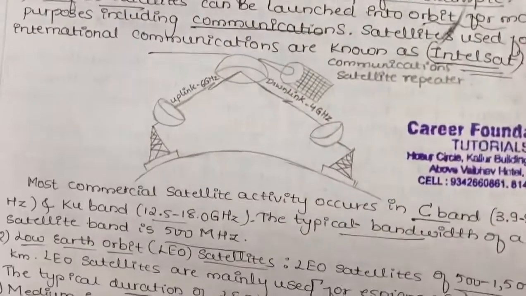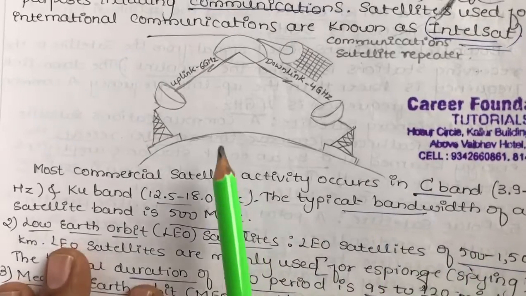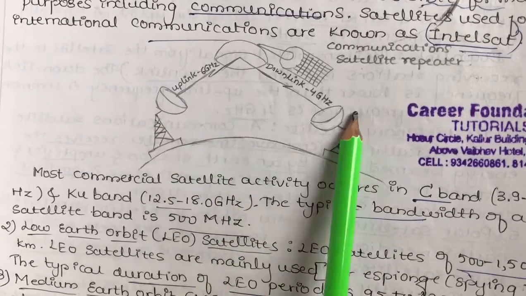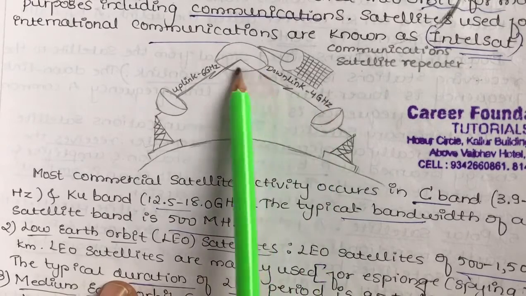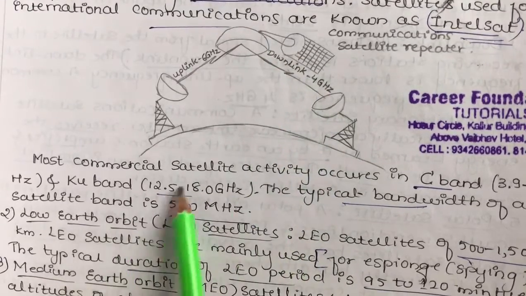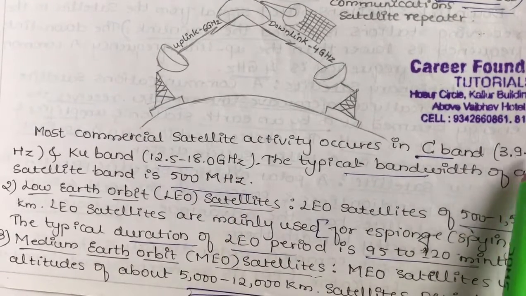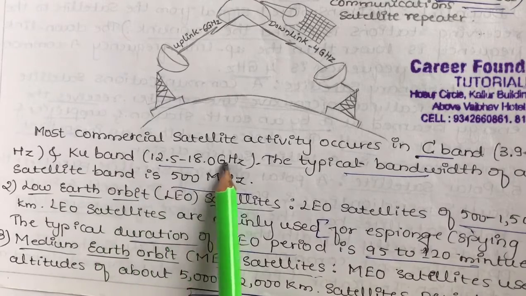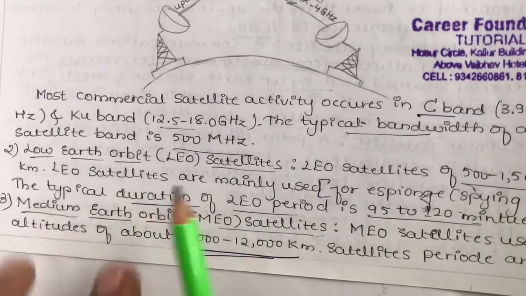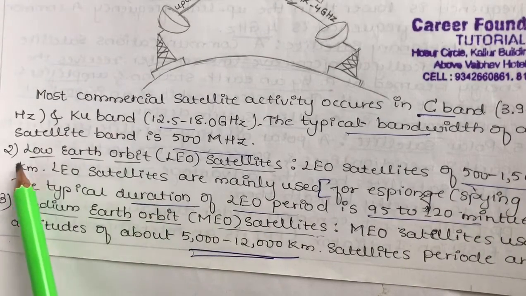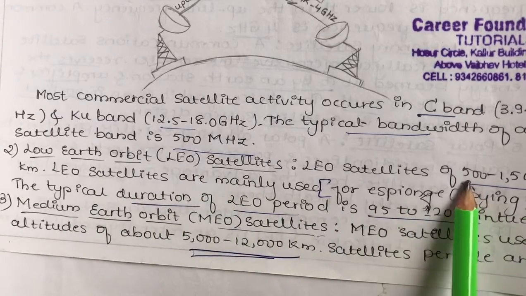Most commercial satellite activity occurs in the C-band. So this is a transmitter as well as a receiver. This is the uplink frequency 6 gigahertz, downlink frequency 4 gigahertz. This is a satellite. Most commercial satellite activity occurs in the C-band, 3.9 to 8 gigahertz, and the Ku band, 12.5 to 18 gigahertz, and the typical bandwidth of the satellite band is 500 megahertz.